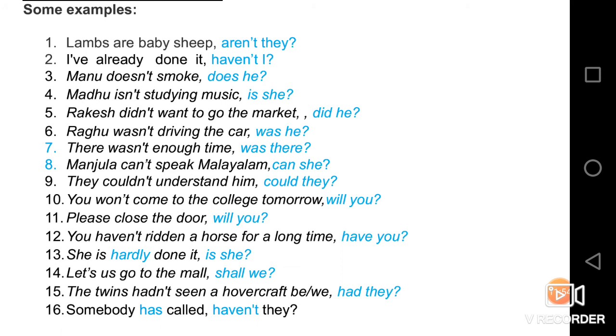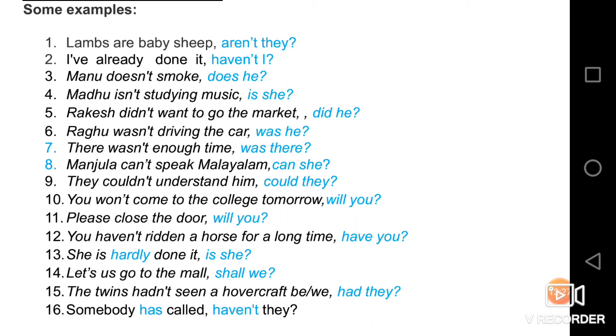Manjula can't speak Malayalam, can she? Can't is a negative statement, so the tag is positive here. And they couldn't understand him, could they? You won't come to the college tomorrow, will you? See, won't takes will you. This is the special case, we need to understand it. Please close the door, will you? So for such requests, will you is used as the question tag.